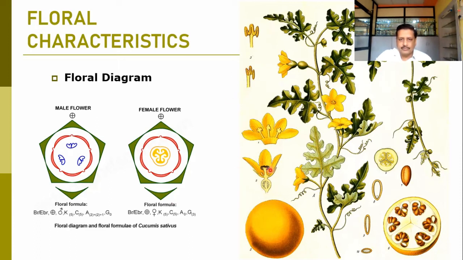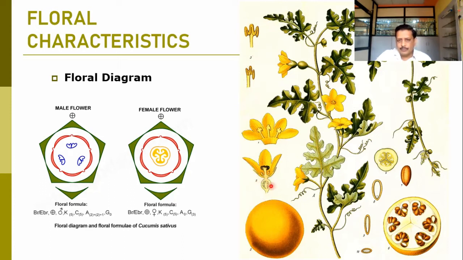Now here we can talk about the female flower where the ovary is inferior, calyx, and this is the stigma here. Some staminodes may be present, but these staminodes are sterile in nature.